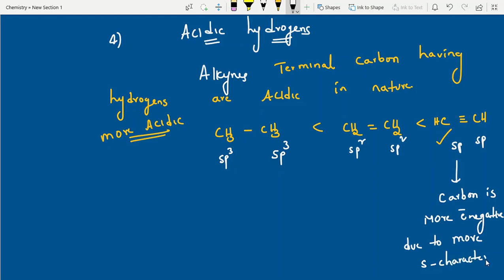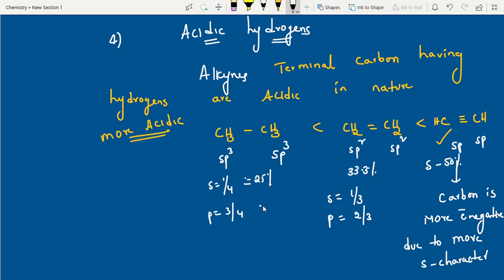Clear, students? Here the S character is 50% for sp, and P is also 50%. But here it is 33.3%. How to calculate? S character is 1 by 3, and P character is 2 by 3, out of 3. Here also 1 by 2 and 1 by 2. Here 1 by 4 and 3 by 4, so S character is 25% and P character is 75%.